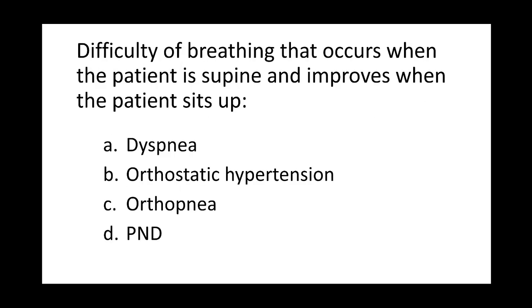Next question. This is difficulty of breathing that occurs when the patient is supine and improves when the patient sits up. Letter A, dyspnea. Letter B, orthostatic hypertension. Letter C, orthopnea. Or letter D, PND. Difficulty of breathing that occurs when the patient is supine and improves when the patient sits up.